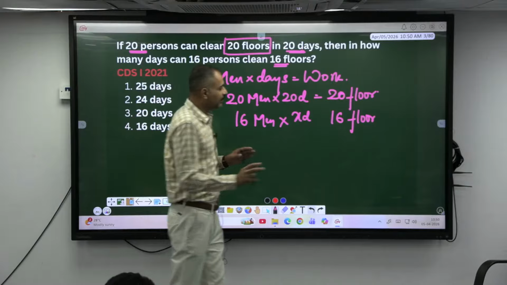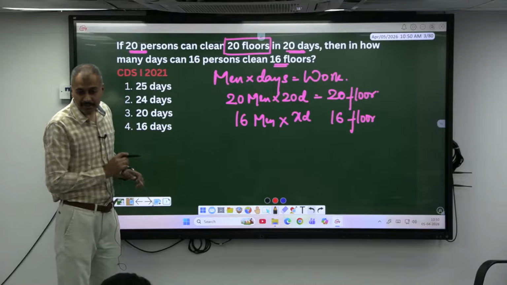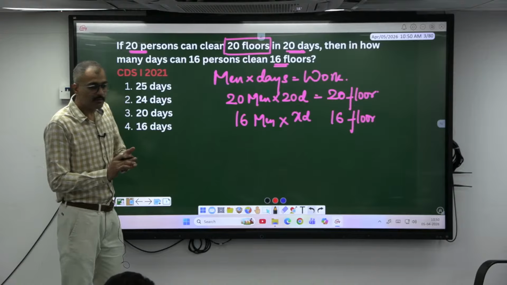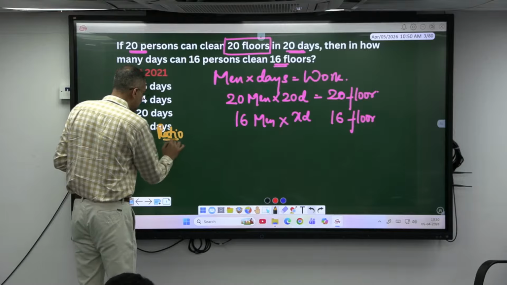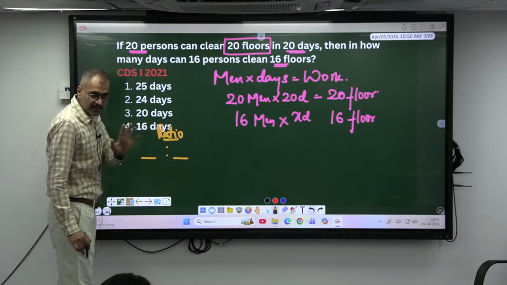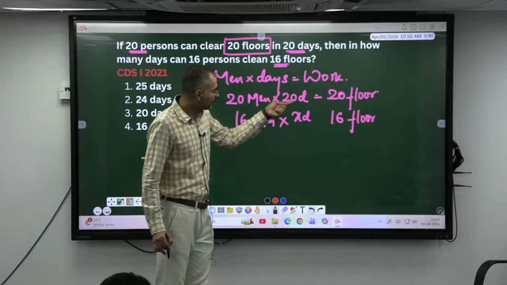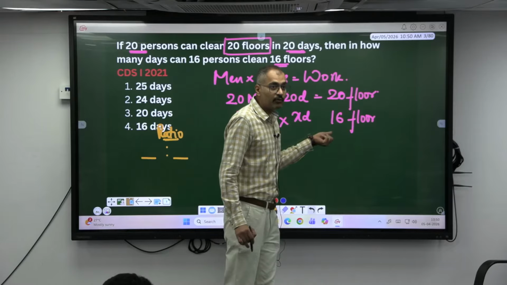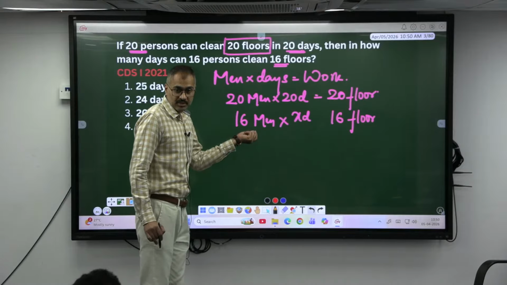Okay. Whenever I am comparing, can I compare kilometer with kg? No. Can I compare centimeter with kilometers? No. What I have to do? Conversion. Or else when I am comparing, the ratio is nothing but what? Comparison of two, or you can compare more quantities having same magnitude is called ratio. If I am comparing with men, this also should be men. If I am comparing with days, this also has to be days. If this is floor, this also should be floor. Work compared to work, time compared to time, and people compared to people. This is what ratio.